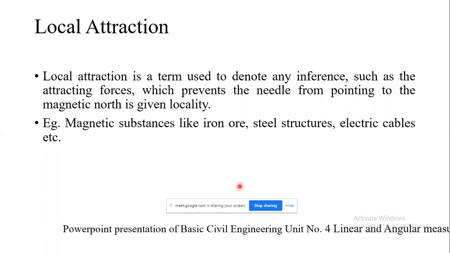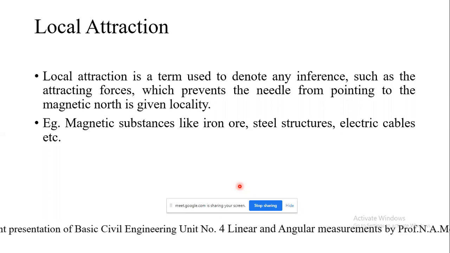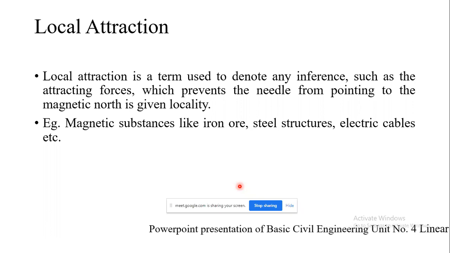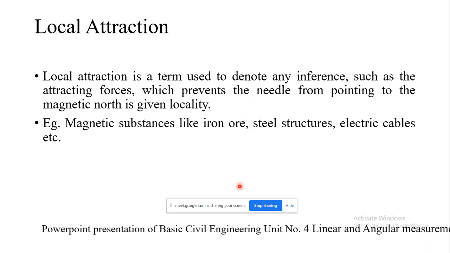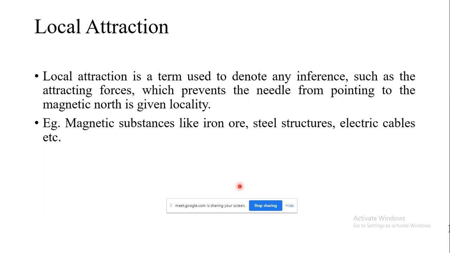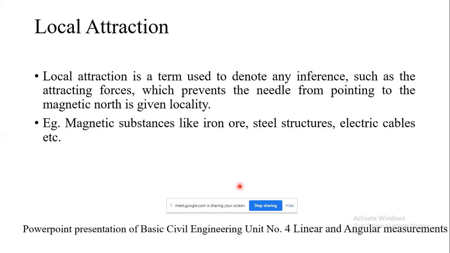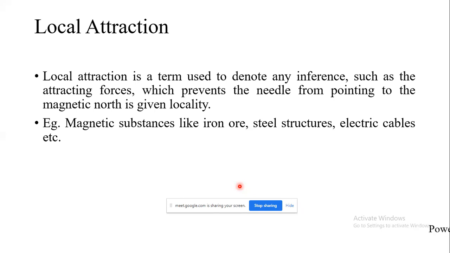To detect the presence of local attraction, the forebearing and the back bearing of the lines should be taken. If the difference between the forebearing and the back bearing of the line is exactly 180 degrees, then there is no local attraction, because whenever the bearing of a line is measured, the forebearing and back bearing should differ by 180 degrees.